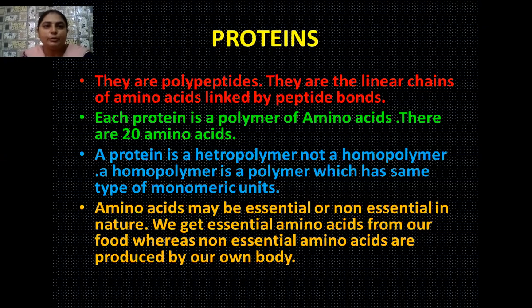So here we are going to study more about proteins. These proteins consist of linear chains of amino acids, and these amino acids are linked with the help of a special type of bonds which are known as the peptide bonds. And here all the amino acids are joined end to end in a chain-like fashion. So each protein is actually a polymer of amino acids. There are 20 amino acids known to us.